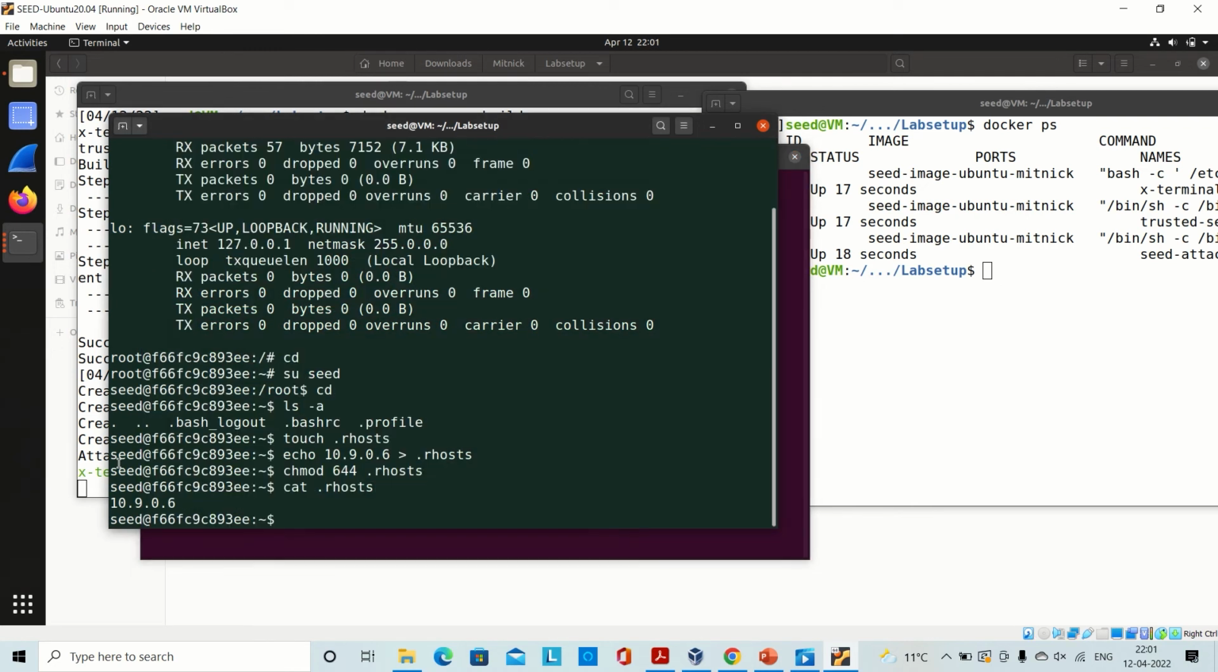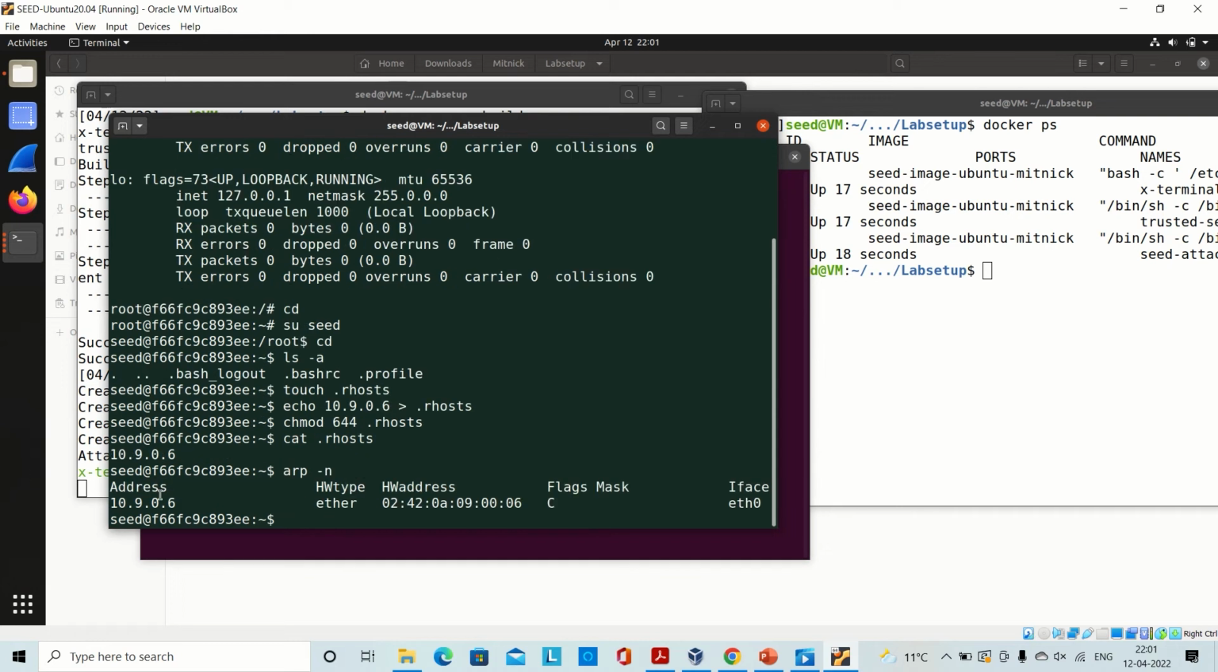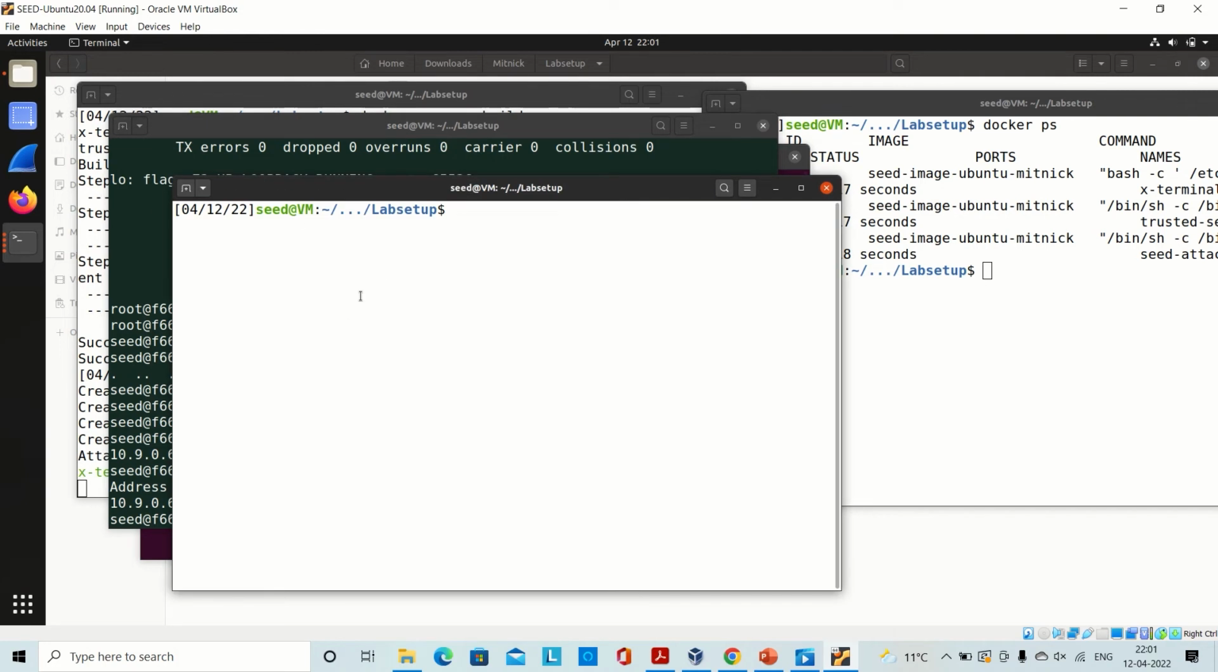Now, going back to the external, I will show you that the ARP cache is successfully stored. Here we can see that the ARP cache of the trusted server is stored successfully in the external. Now, to stop the trusted server, like Mitnick did, using the same flooding attack, but that is covered in the lab. So here we will close it manually and then proceed to the attacker to launch the attack.